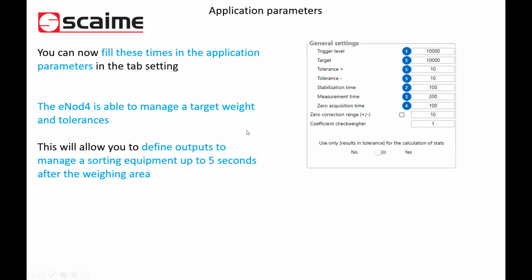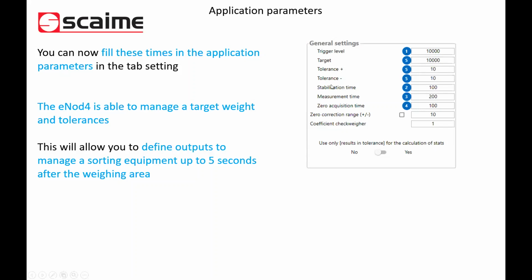What we have to know also is that inot4C is able to sort the products. If you have products higher or lower than the target you have fixed, you can give a target and tolerances to your target weight. Yeah, that's a very important point.